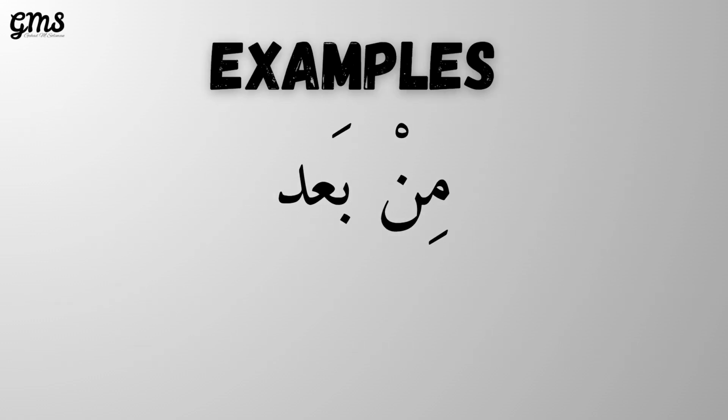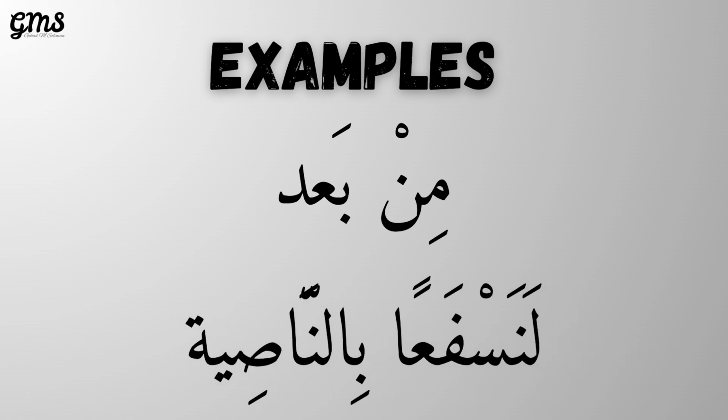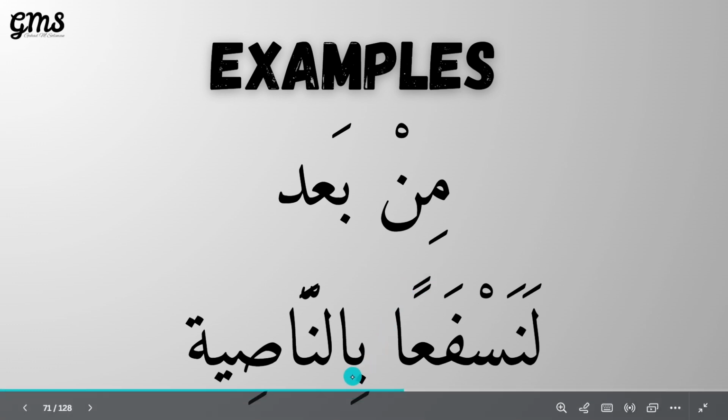For example, noon sakin followed by ba. If I said min ba'd, I made izhar and this is wrong. I must make iqlab because noon followed by ba, so I have to produce the sound of meme and make ghunna. Mim ba'd. I said mim, not min. Another example, lanasfa'an bin nasiyah. What did I do? I produced sound of meme and made ghunna. Why? Because here I have the tanween after it ba.